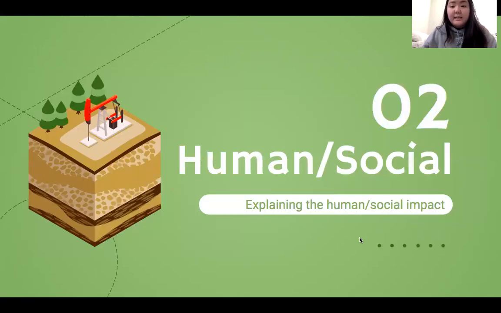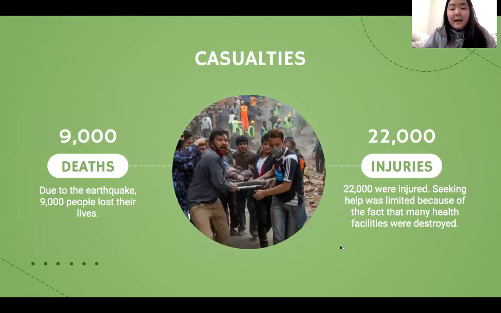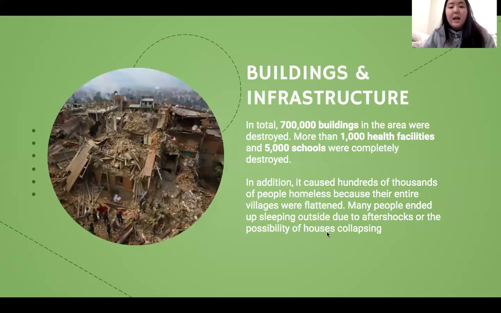So in the second section, we'll be talking about the human and social impacts. Because of this earthquake, there were 9,000 deaths and 22,000 injuries. And many times, help was limited because many facilities were destroyed. Talking about health facilities that were destroyed, in general, buildings and infrastructure were very badly hit.